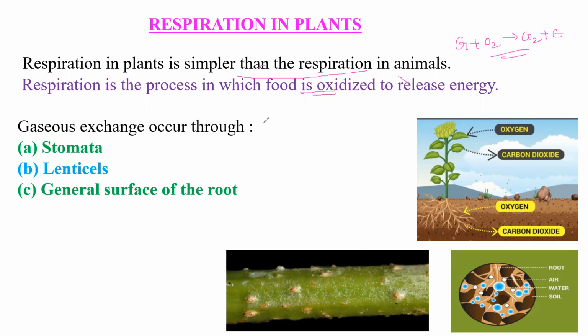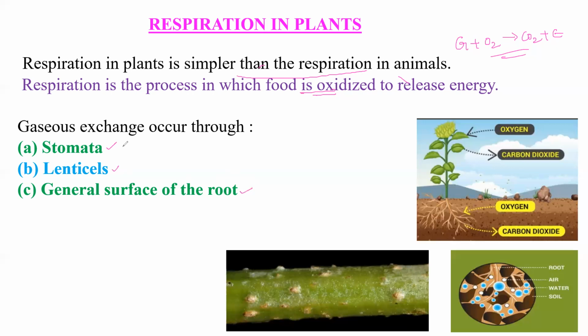Generally in animals, we can take the example of a human being. In human beings, we have the nostrils. The respiratory tract contains many different parts: nostrils, nostril cavity, trachea, bronchus, bronchi, bronchioles, alveoli. All those parts are included in the respiratory tract. But plants don't have that many. Only some of the parts are involved in respiration. They are stomata, lenticels, and surface of the root.